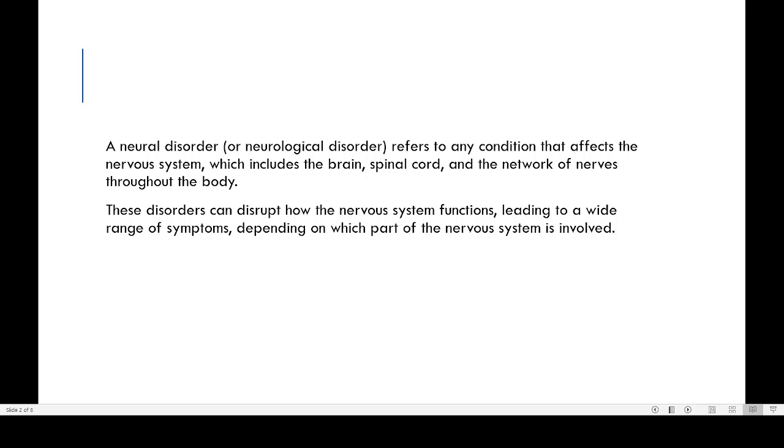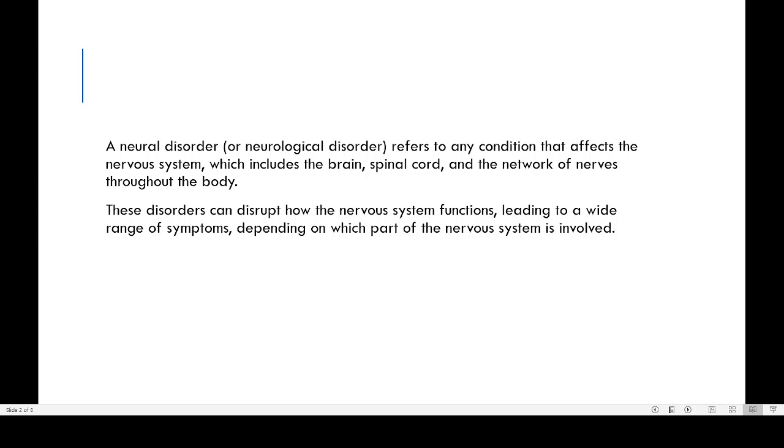Our nervous system is mainly composed of the brain, spinal cord and different types of nerves. So anything that is affecting the functioning of our brain or our spinal cord or the different types of nerves or network of nerves in our body can have an impact on your body, and that can be expressed as a nervous disorder or a neurological disorder or a neural disorder.